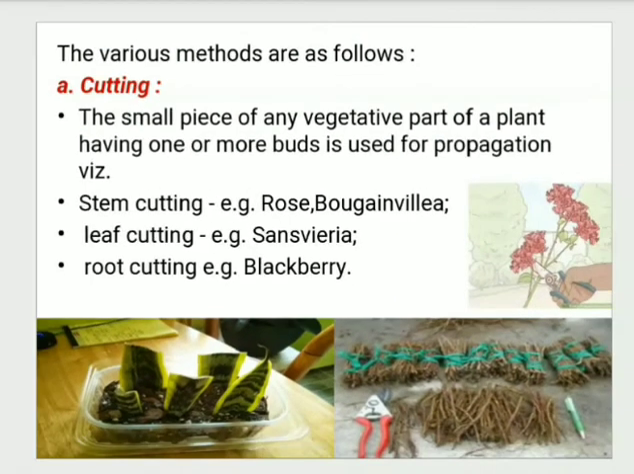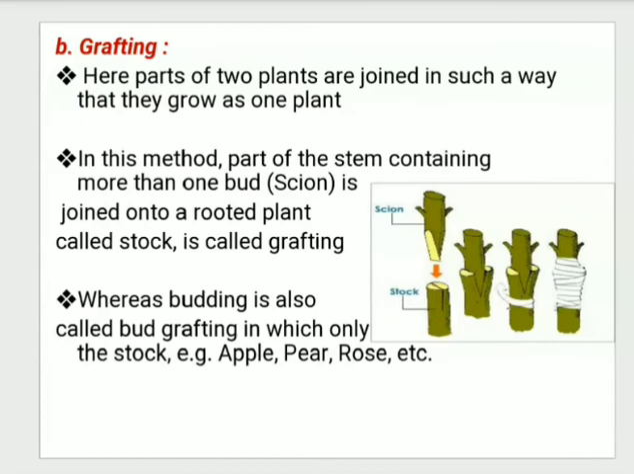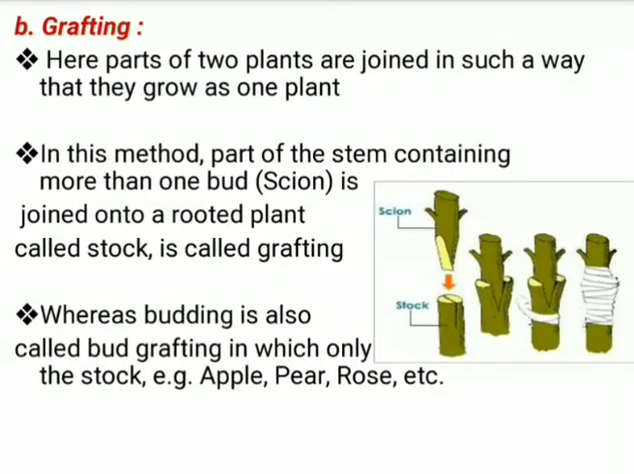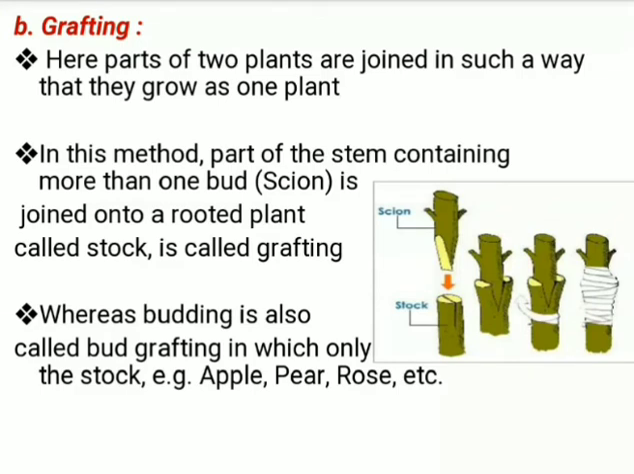Then the second method refers to grafting. So what is grafting, that we will see. Here the parts of two plants are joined in such a way that they grow as one plant. See, the upper part of that plant is called the scion, and the lower part is called the stock. In this method, a part of a stem containing more than one bud, look at the scion, it has two buds on the sides, this is that scion, it is joined onto the rooted plant.